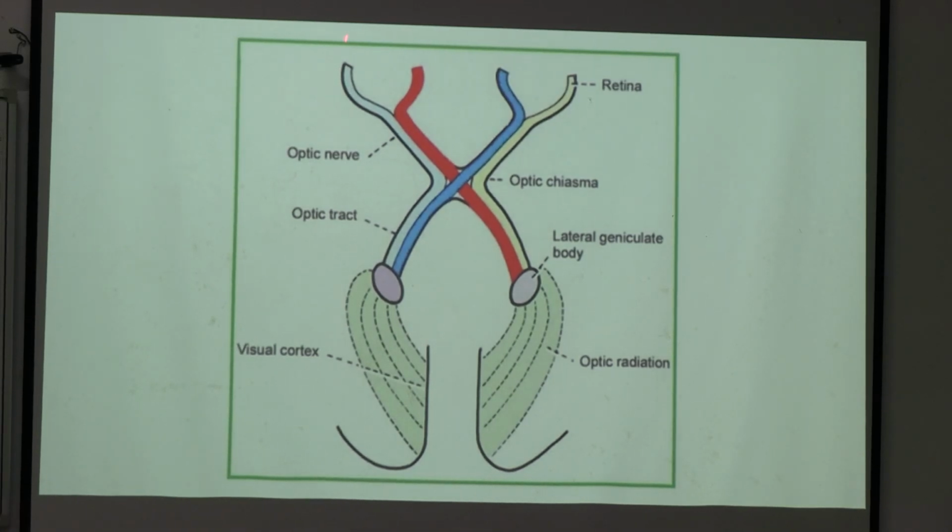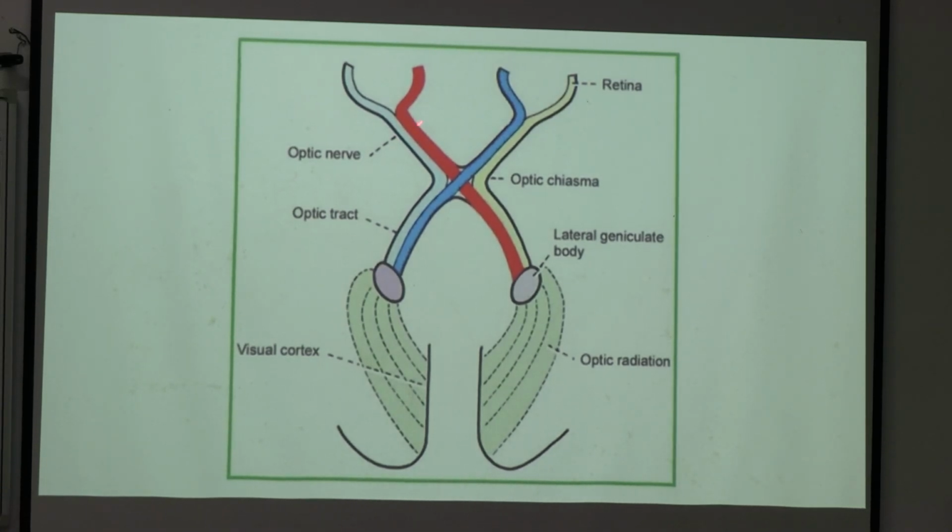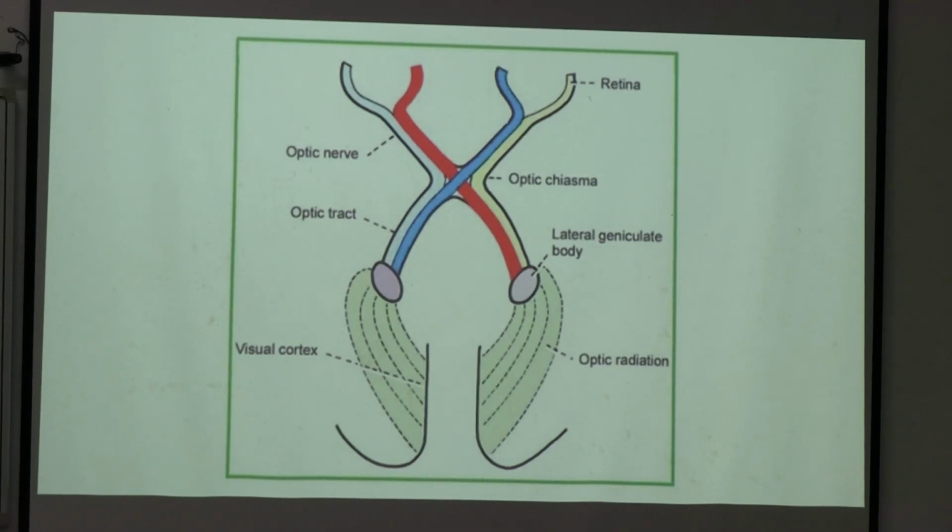This is called the temporal retina and this is called the nasal retina. Clear? Look at your left eye. This is called the temporal retina and this red one is called the nasal retina. Your nasal retina sees the temporal field of vision.